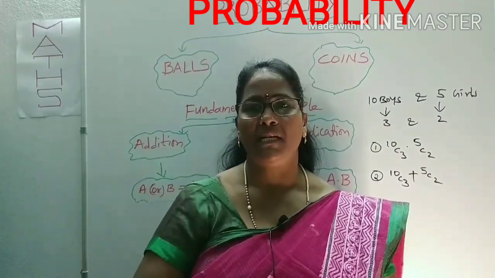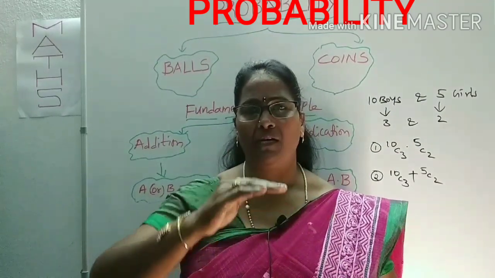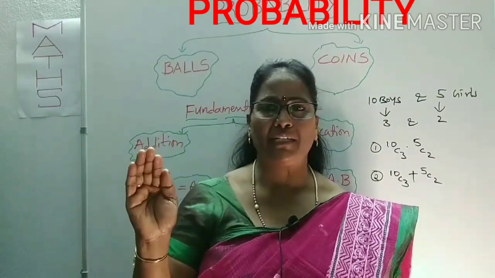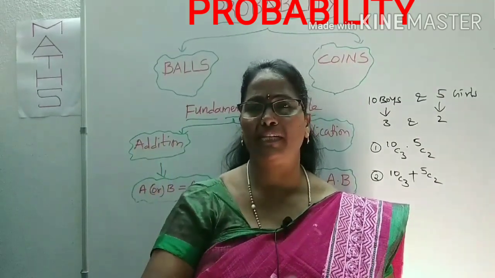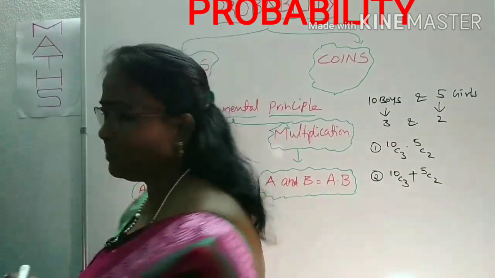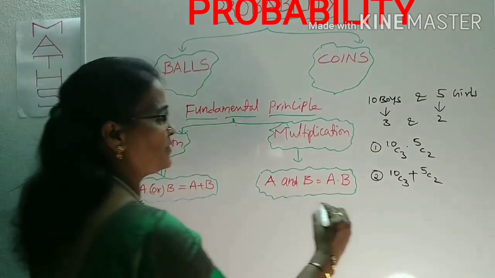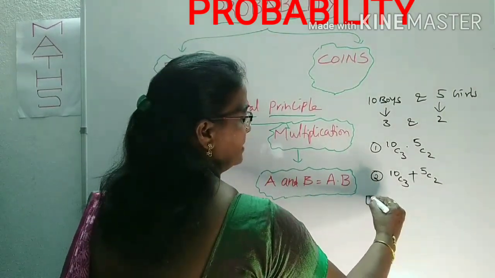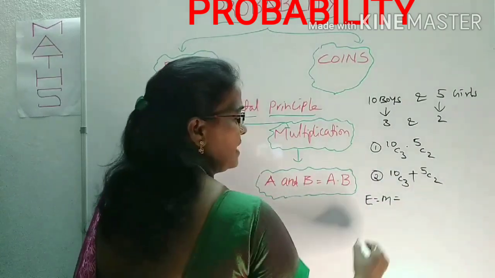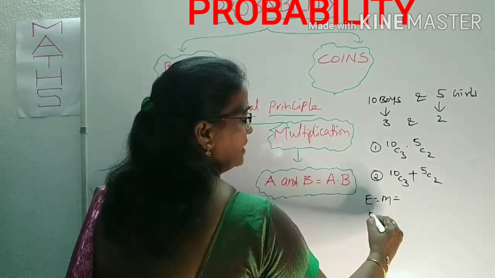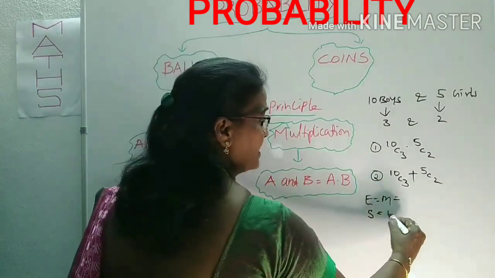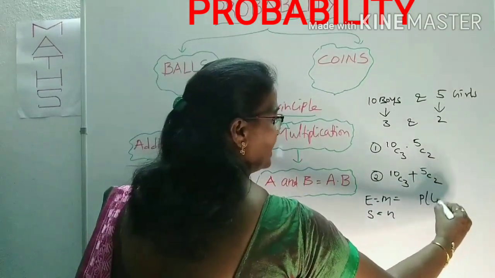In the trials, suppose one work occurs in some m ways supported to that work, and the total work can be done in n ways. So what is the probability of that work? Suppose E is one work that can be done in m ways. What is the total of the total work? We can take the total resultant value as n ways. What is the probability P of E?